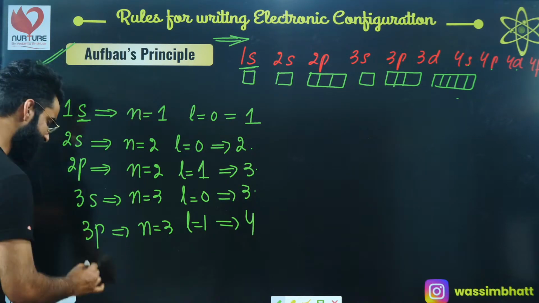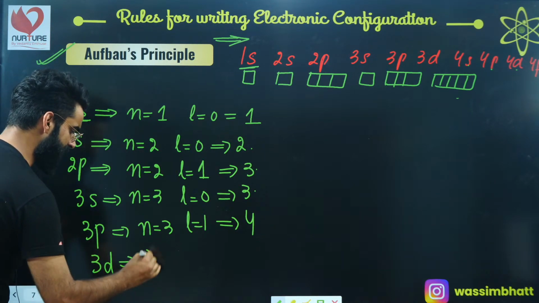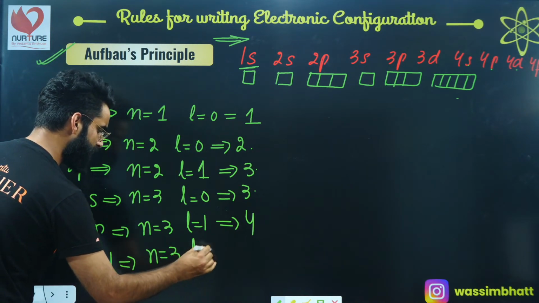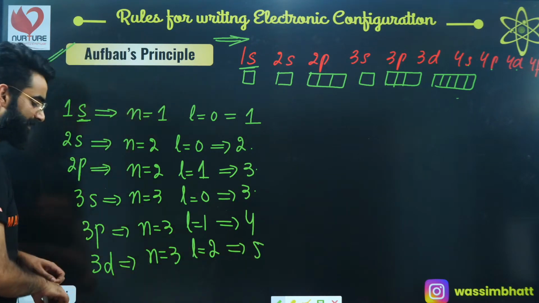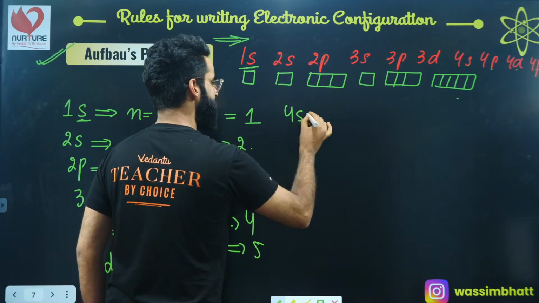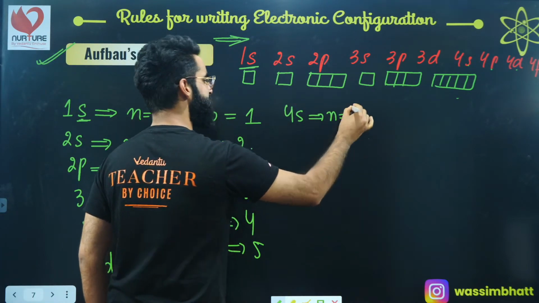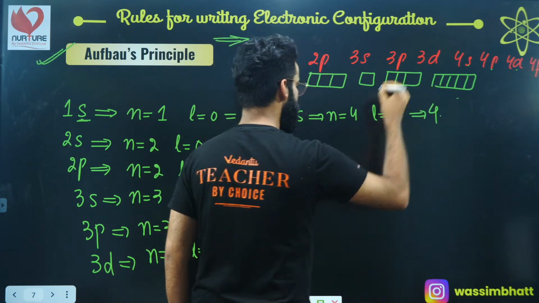Similarly, if I have 3d, what is the value of n? The n value is 3, and the L value for the d subshell is 2. So 3 plus 2 comes out to be 5, and the n plus L value is 5 for 3d. Similarly, guys, for 4s, the value of n is 4, the value of L is 0, so 4 plus 0 comes out to be 4.